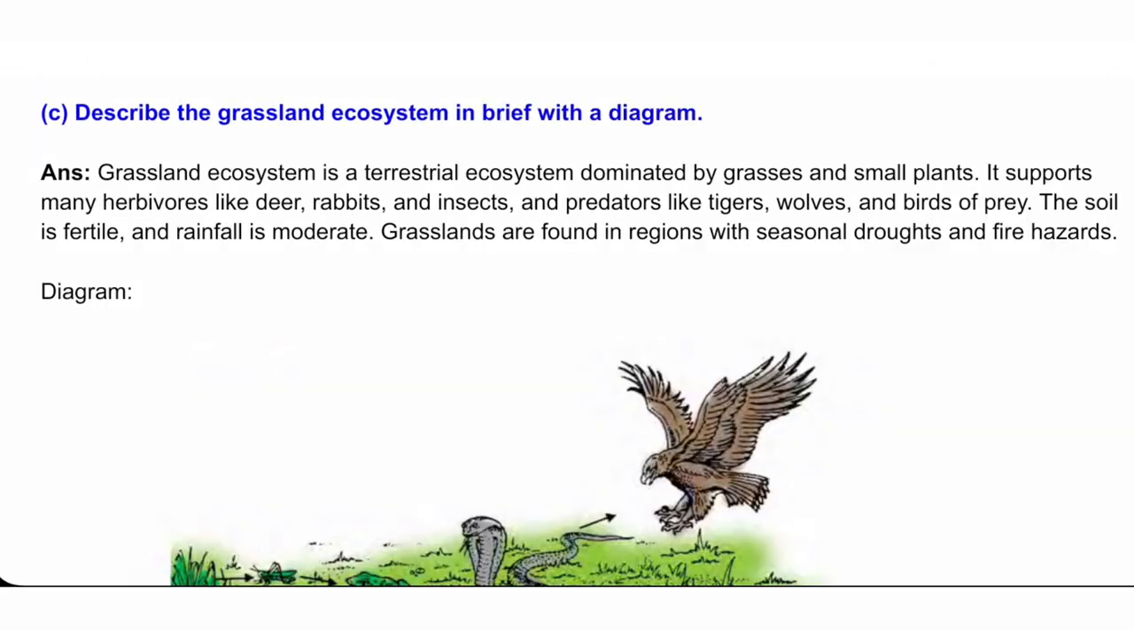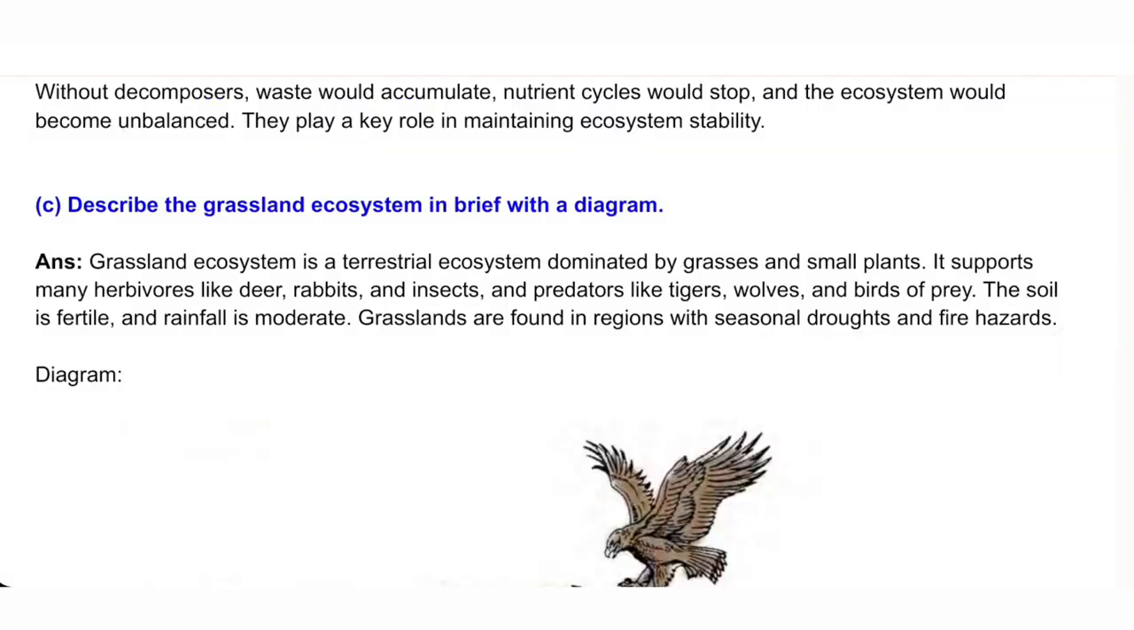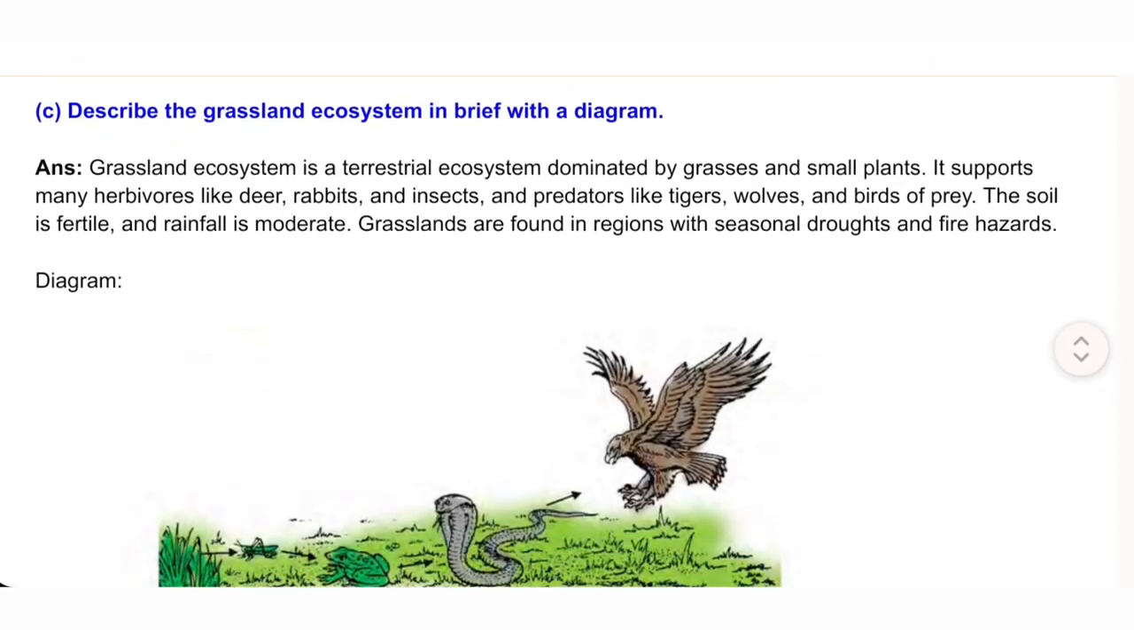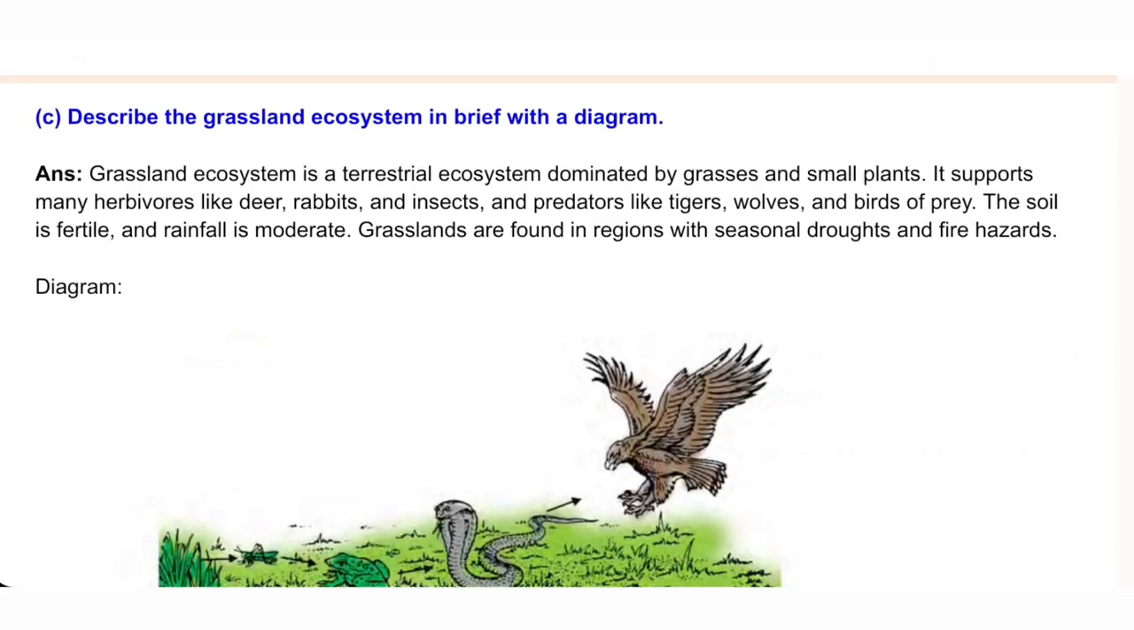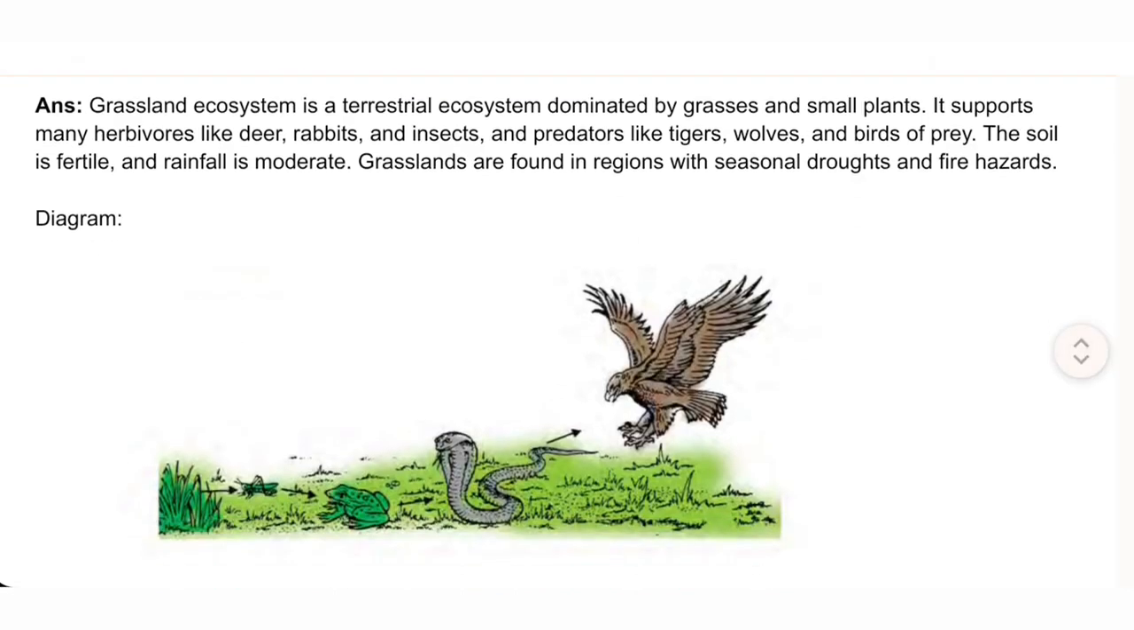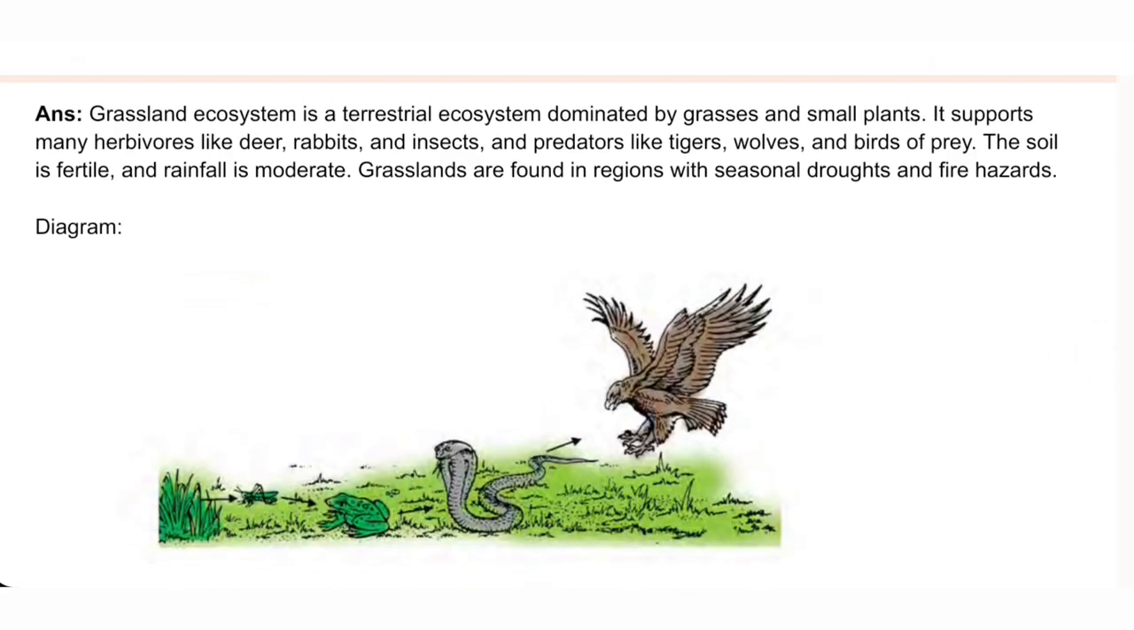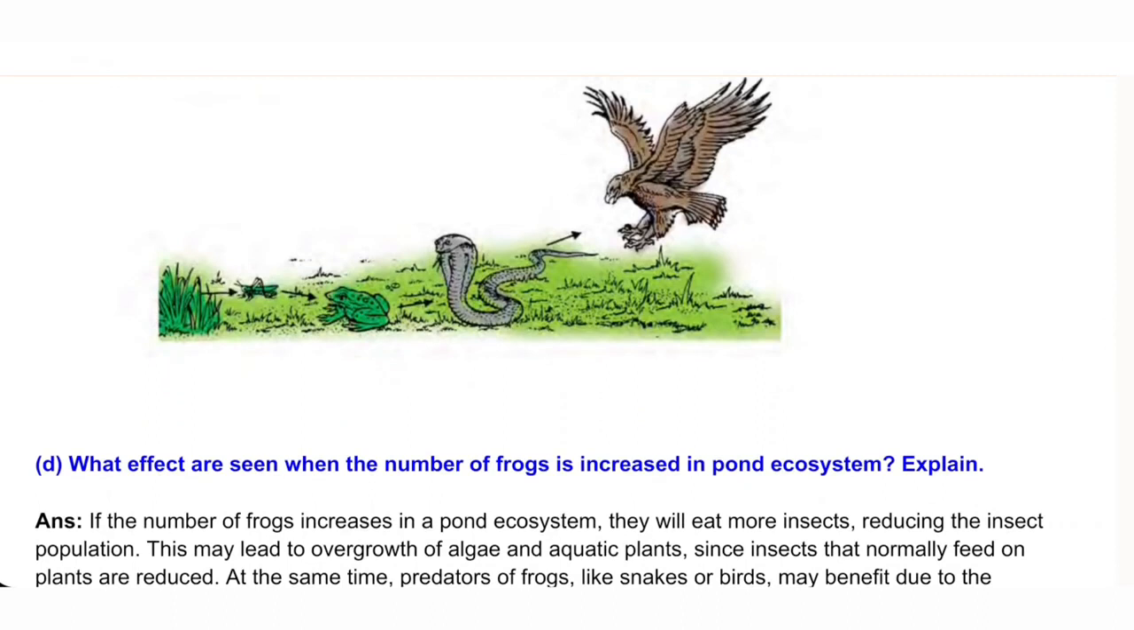C. Describe the grassland ecosystem in brief with a diagram. Answer. Grassland ecosystem is a terrestrial ecosystem dominated by grasses and small plants. It supports many herbivores like deer, rabbits, and insects, and predators like tigers, wolves, and birds of prey. The soil is fertile, and rainfall is moderate. Grasslands are found in regions with seasonal droughts and fire hazards. Diagram.